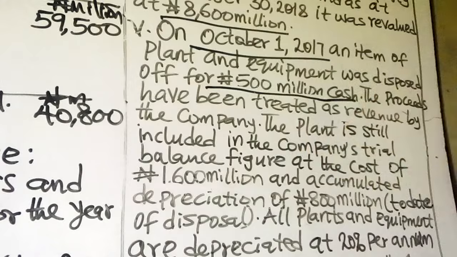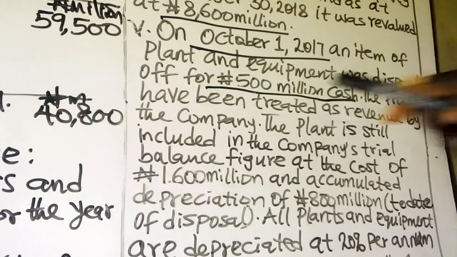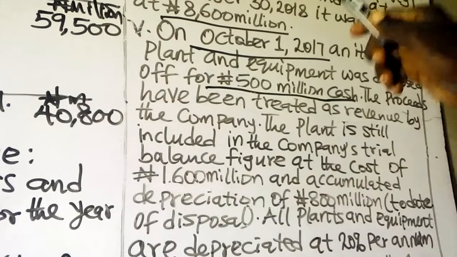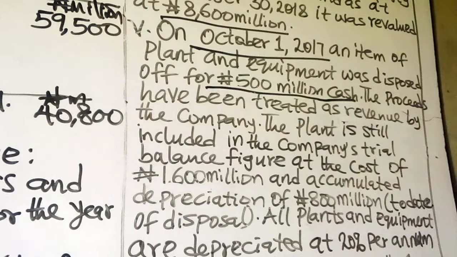Since there is a disposal of an asset, you will need to know if this asset was sold at a profit or at a loss. The profit or loss from the disposal will be incorporated into our financial statements based on the company policy.